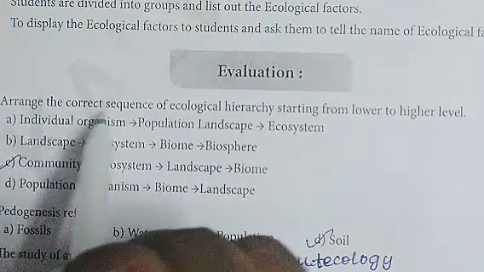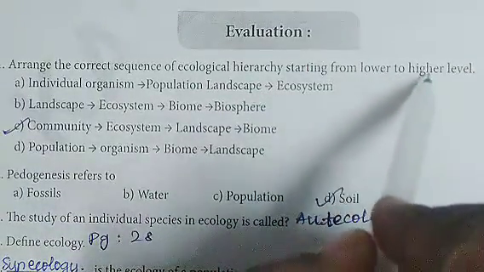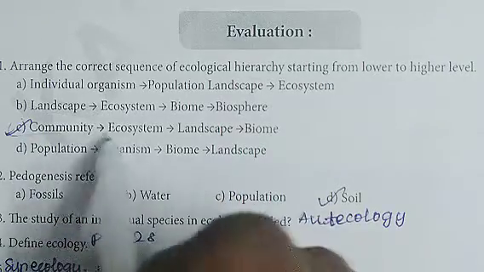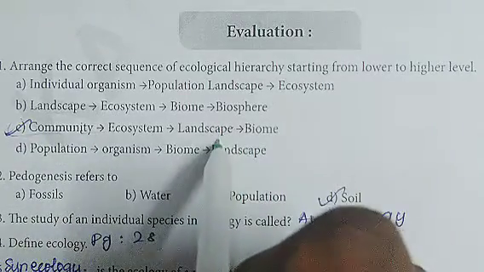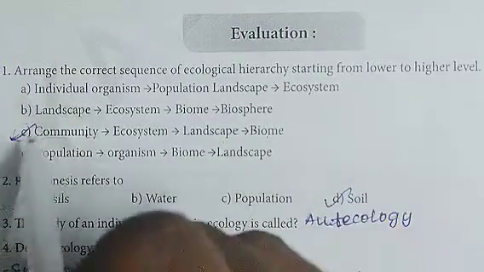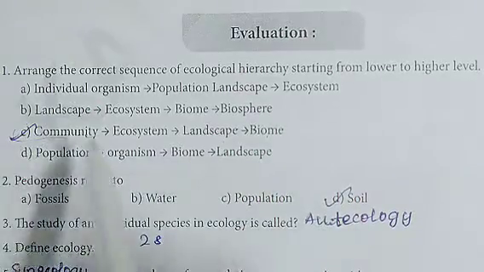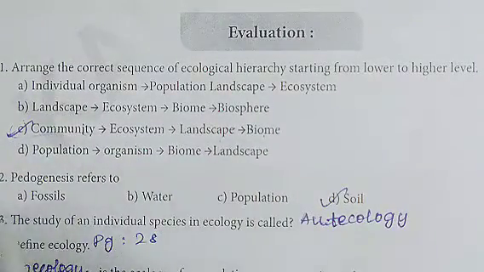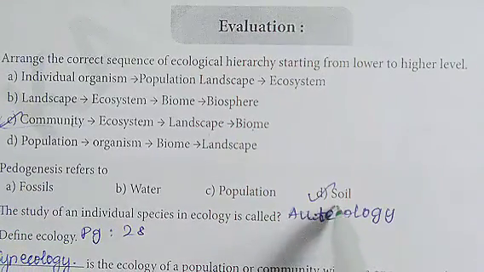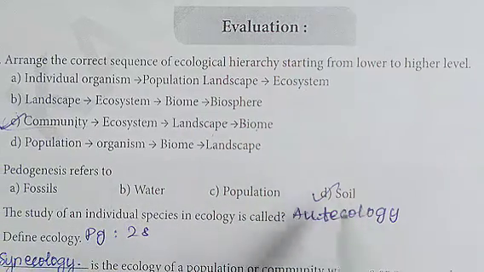First one, arrange the correct sequence of ecological hierarchy starting from lower to higher level. The correct answer is option C: community, ecosystem, landscape, biome. Second one, the study of soil is known as paidogenesis. So the answer is soil.